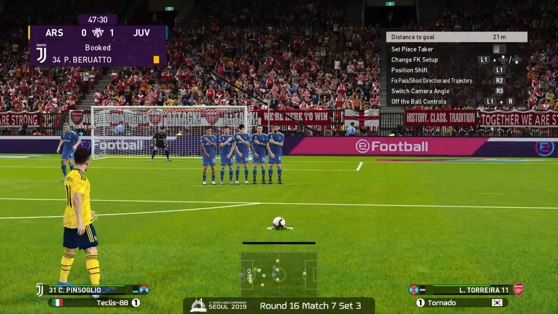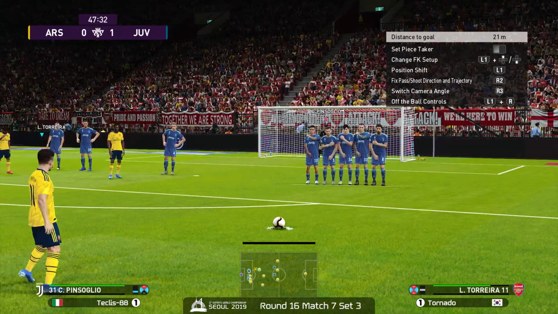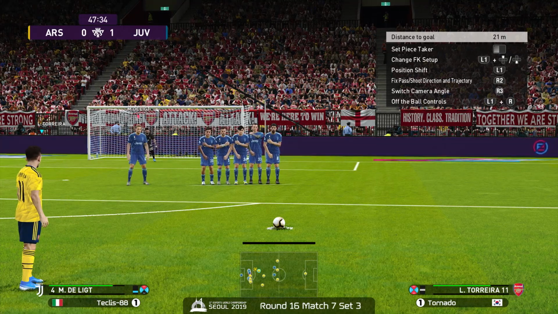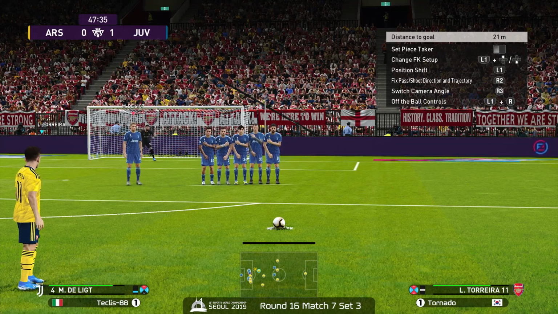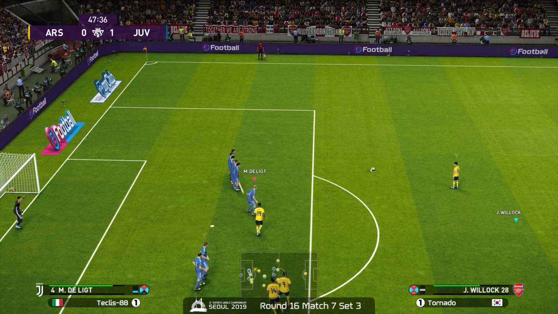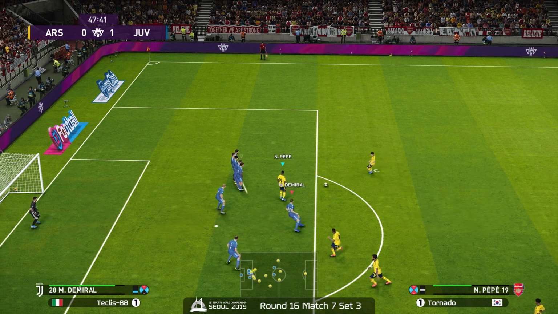The penalty, here we go, coming in. Right, Torreira looking for that free kick opportunity here. He's primarily trying to go for that top right corner. Got a great angle. See him line it up. Of course, we can see that as our camera angle. That's not necessarily the player's camera angle. It's just trying to line this shot up.